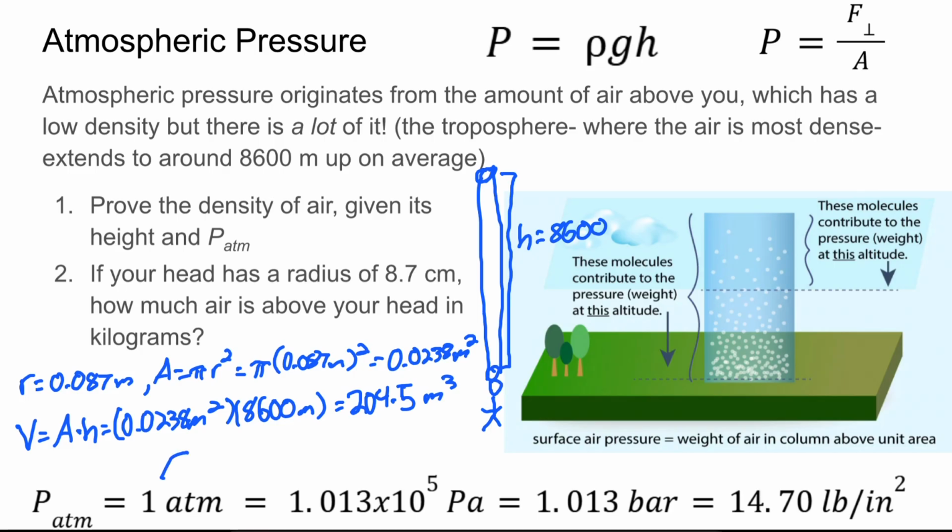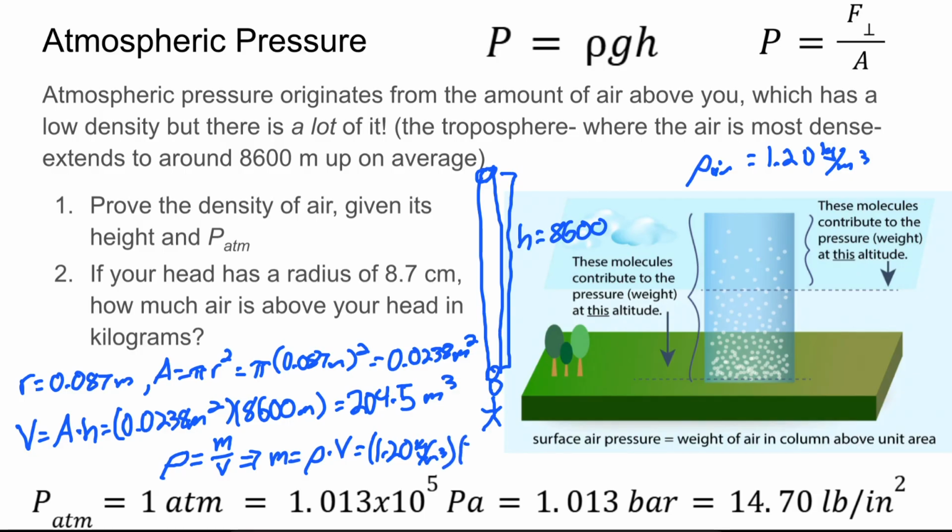And lastly, we know that the density of any substance is its mass divided by volume. So if we want to find our mass, we will take density times volume. Since we already found the density of air was 1.20 kilograms per meter cubed, we'll multiply that times our volume, 204.5 meters cubed.